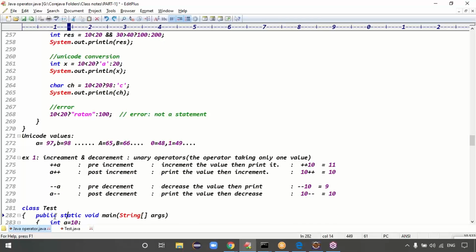Good. Next one is the increment and decrement operators, guys. This is a bit important.